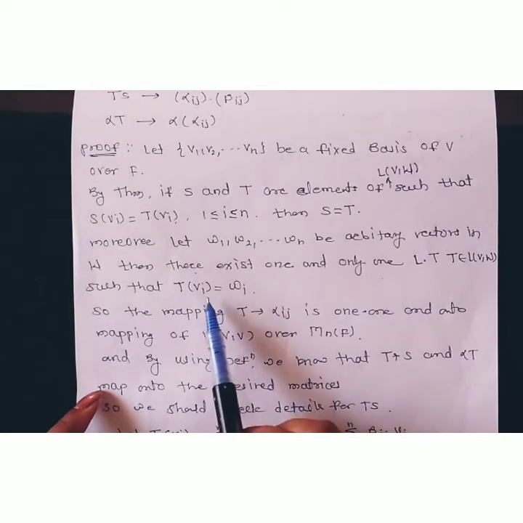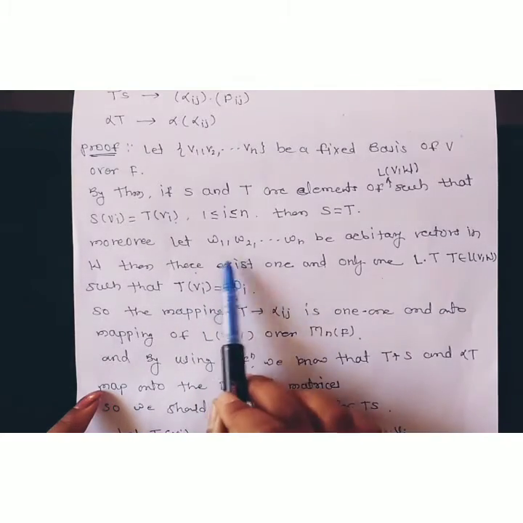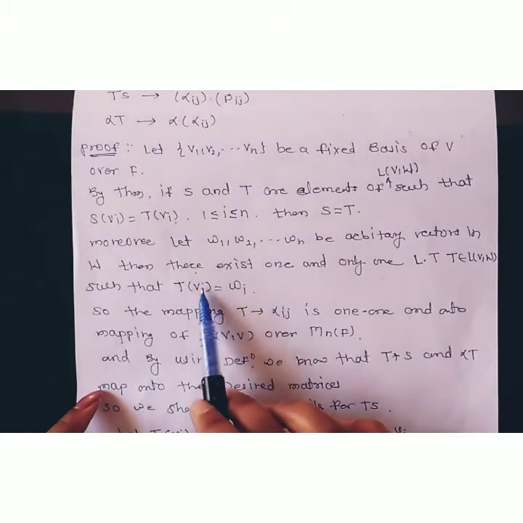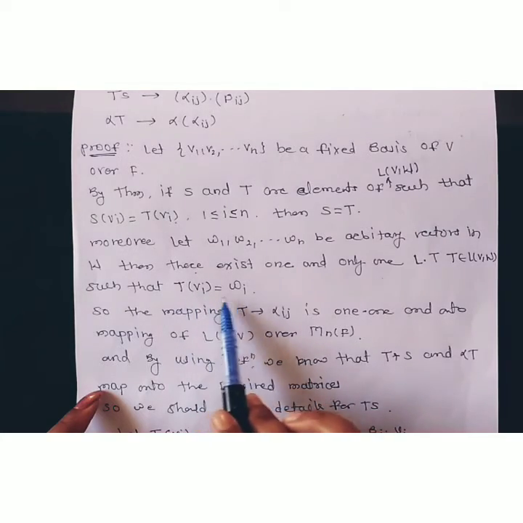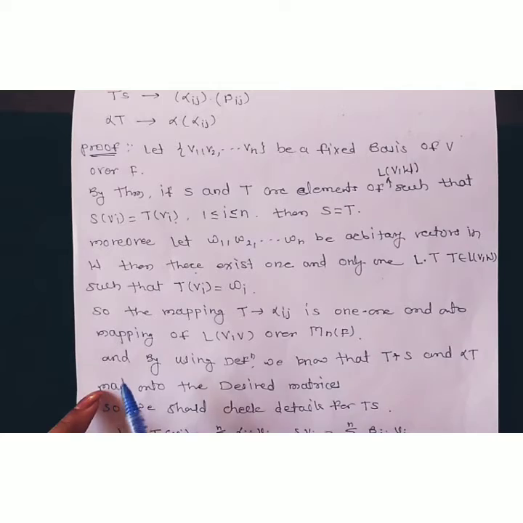That is, for each vi in V, there exist w1, w2, ..., wn such that this property holds: T(vi) is equal to wi. That is, ontoness also holds for this transformation.